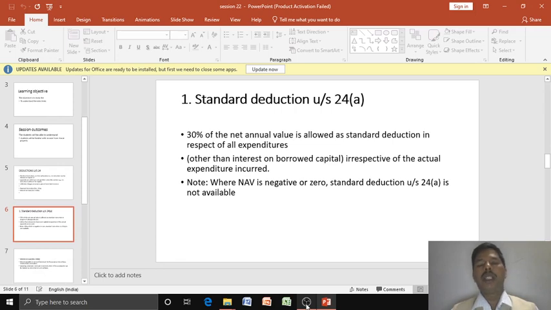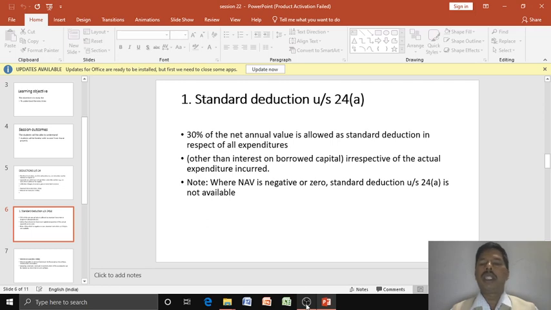Now we are going to study the standard deduction under section 24, subsection A. 30% of the net annual value of the house property is allowed as a standard deduction in respect of all expenditure other than the interest on borrowed capital, irrespective of the actual expenditure incurred.